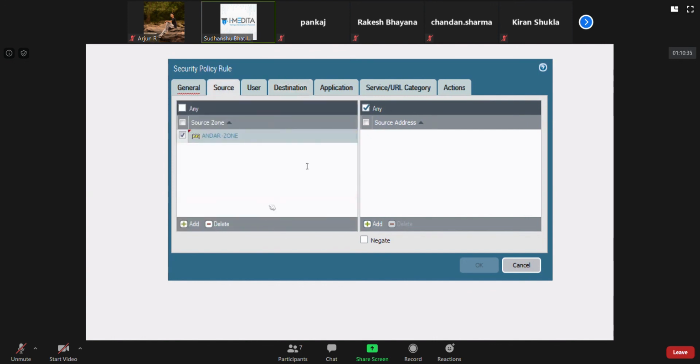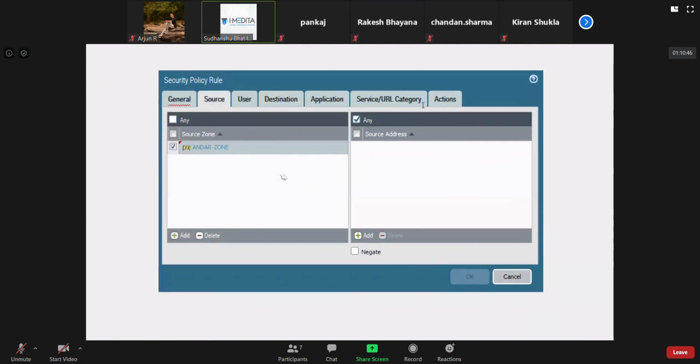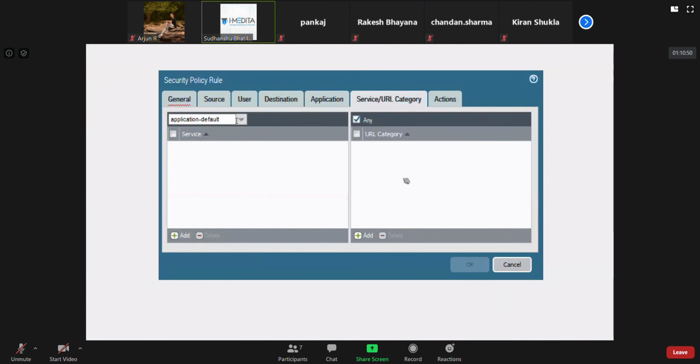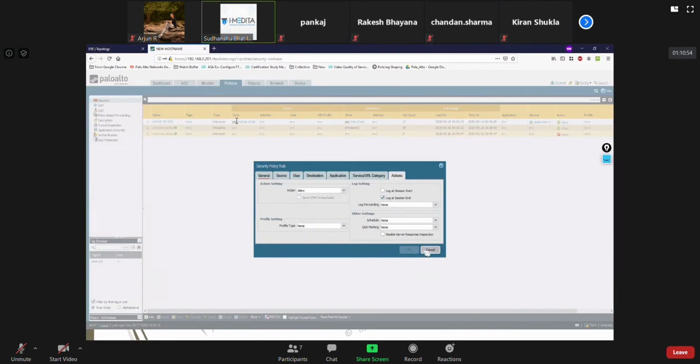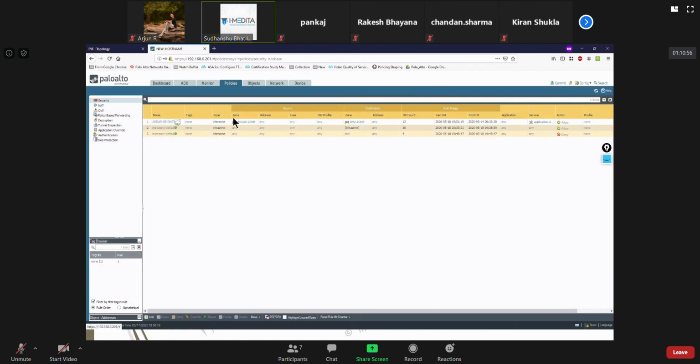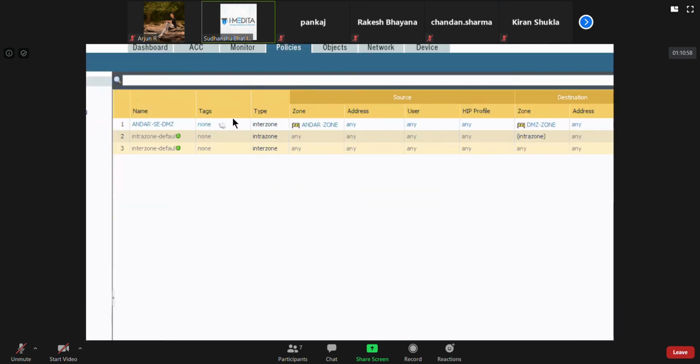That means traffic coming from this zone is also going towards this zone. You can just specify the address. You cannot specify the zone. The rest everything is the same. Like this particular rule which we made, it was interzone. That is why we could specify source zone, destination zone.